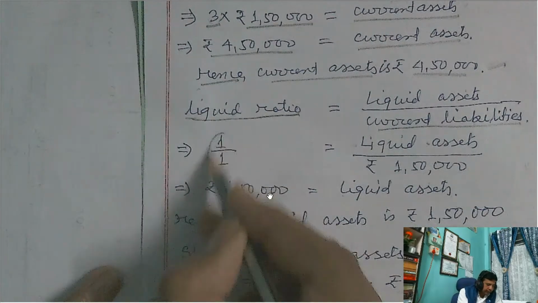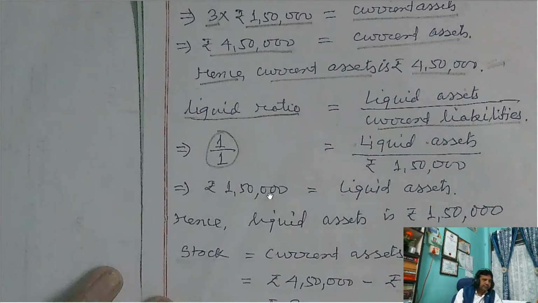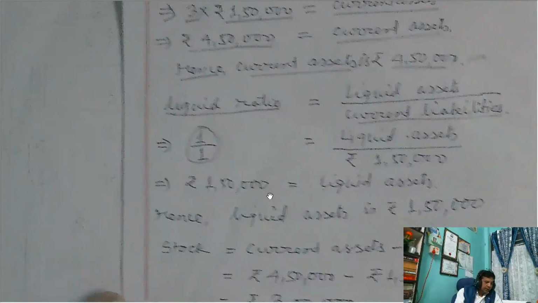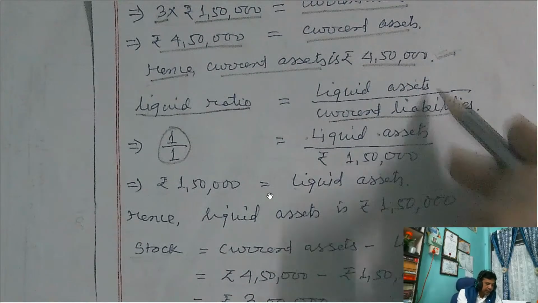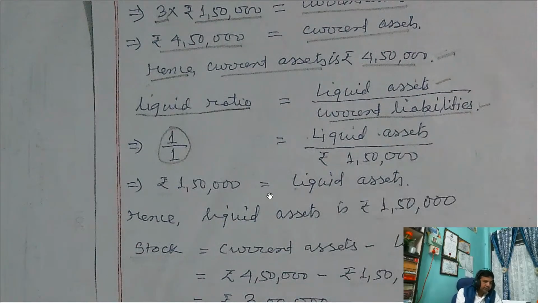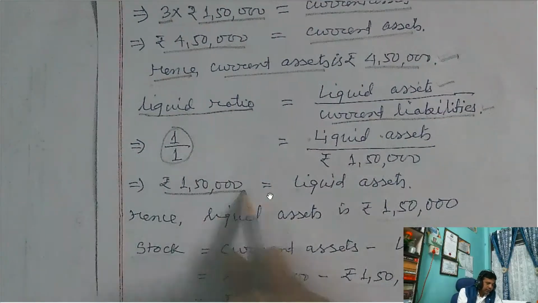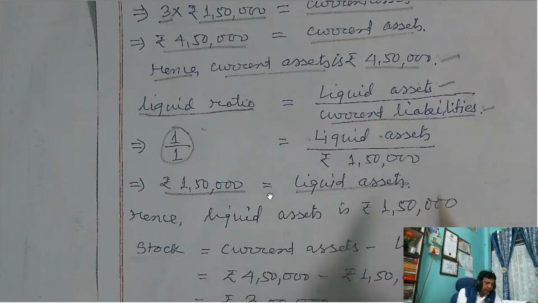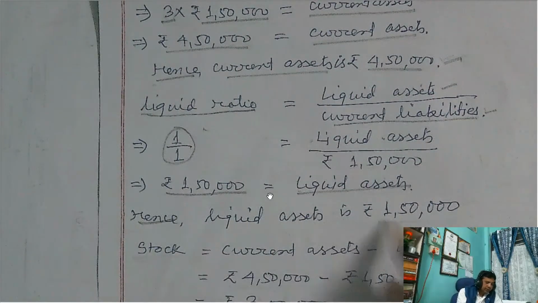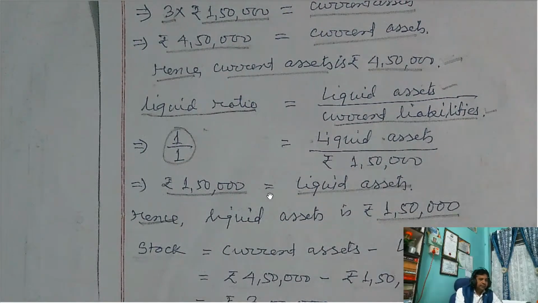So 1 is to 1 means 1 by 1. Then liquid ratio formula is liquid assets by current liabilities. Again, by cross multiplication, 1,50,000 equals liquid assets. So hence, liquid assets is rupees 1,50,000.